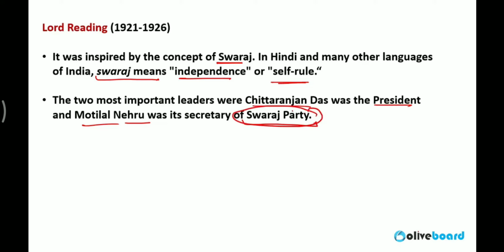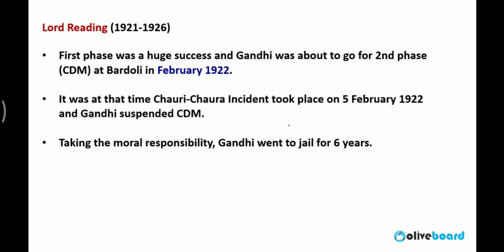It was a part of the Indian National Congress, because the Congress was participating in the non-cooperation movement, and in that movement there was a rule that you cannot participate in any function or any step taken by the British government. So they were not able to participate in the election. Finally, Motilal Nehru made another party inside the Congress called the Swaraj Party, and this party participated in the election of 1923. That was a municipal election.